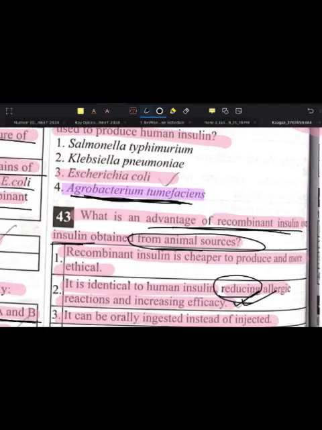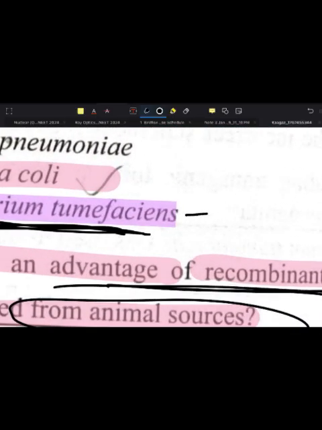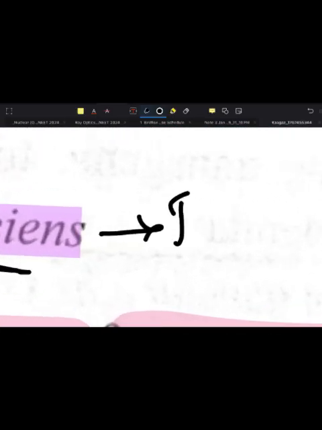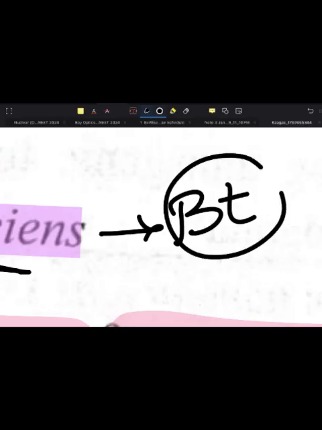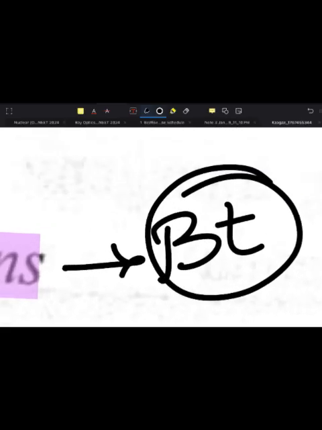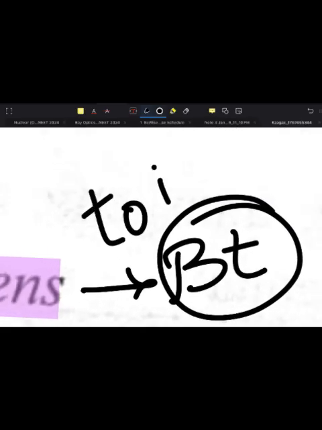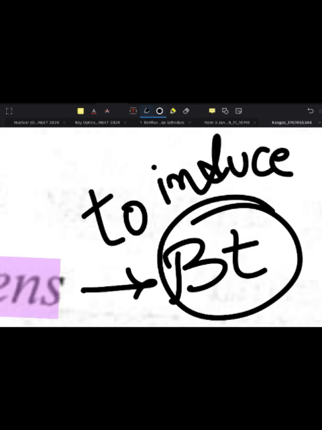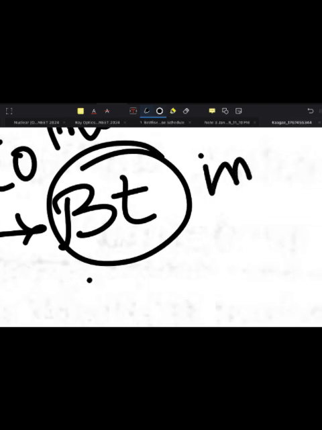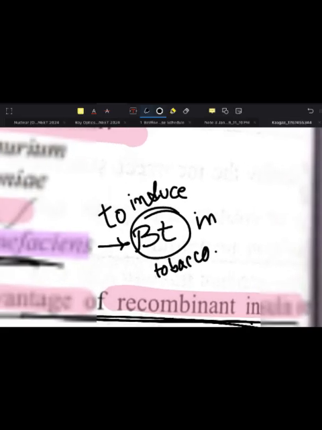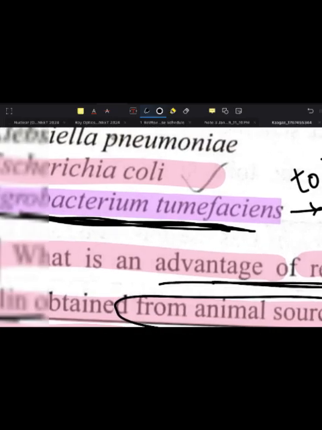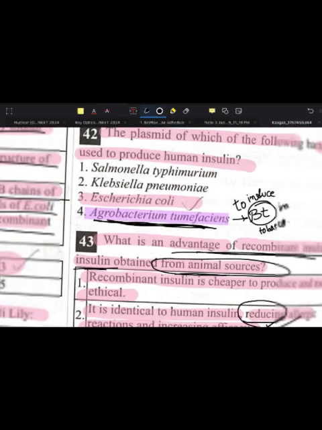As a vector in BT, isn't it? To induce BT in tobacco, Agrobacterium tumefaciens was used.